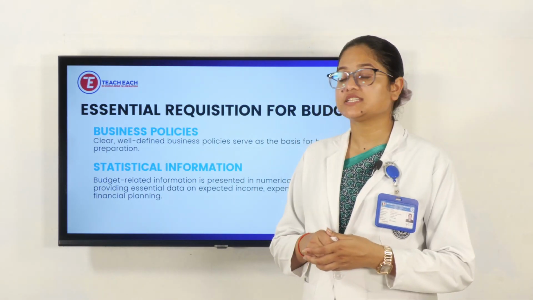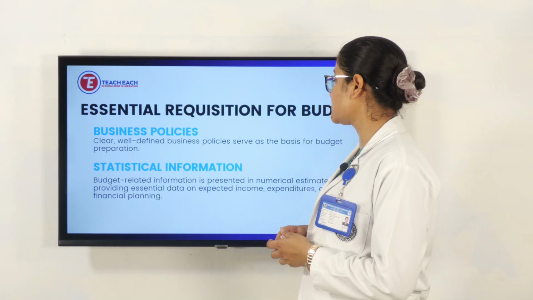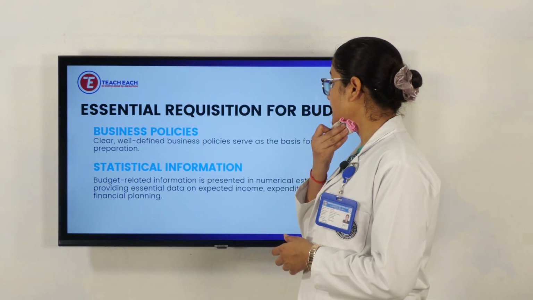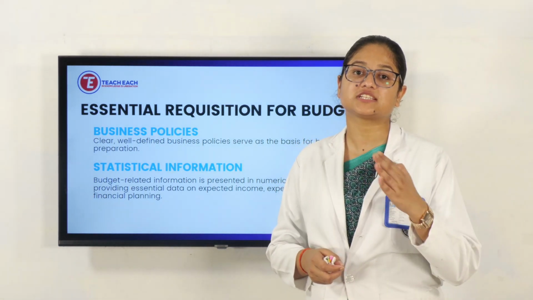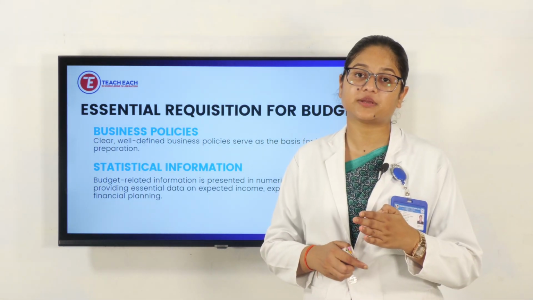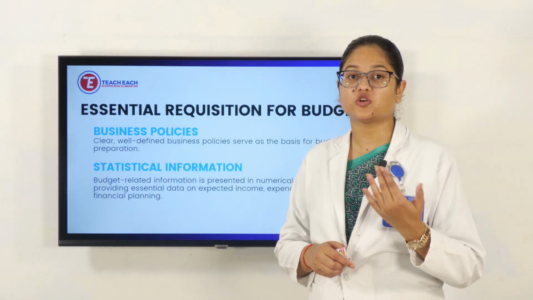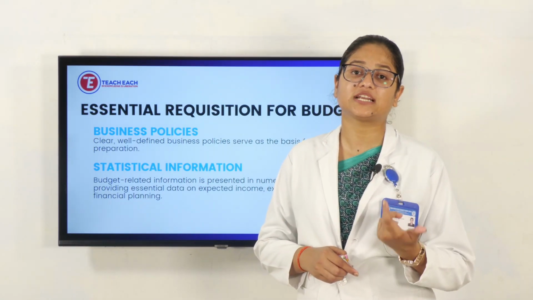Next is business policies. Clear, well-defined business policies serve as the basis for budget preparation. They should be given the organization's goals, objectives, what they have to follow, and what limitations they have been given. That has to be followed by them and needs to be communicated clearly to all the members of the budgetary committee.